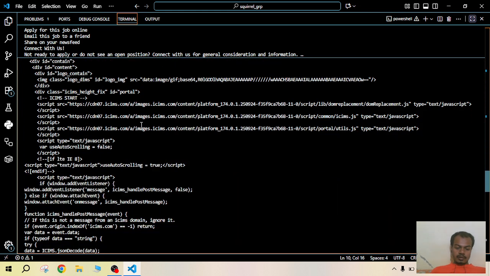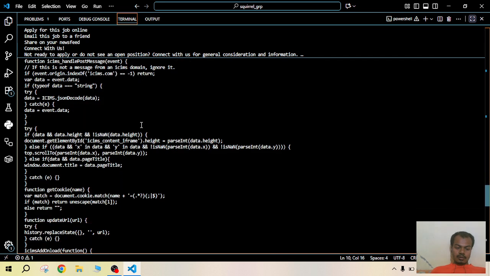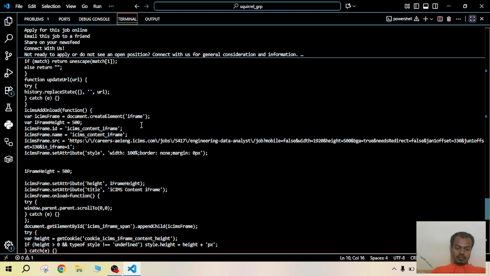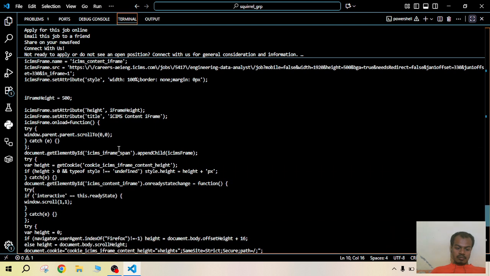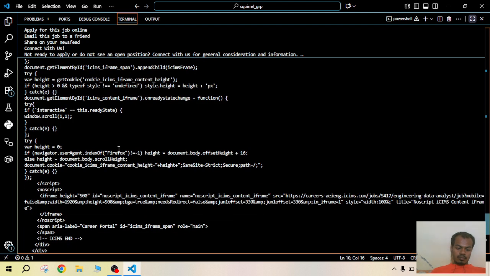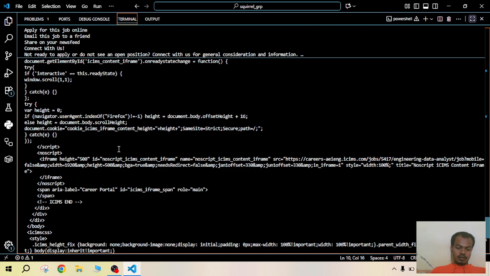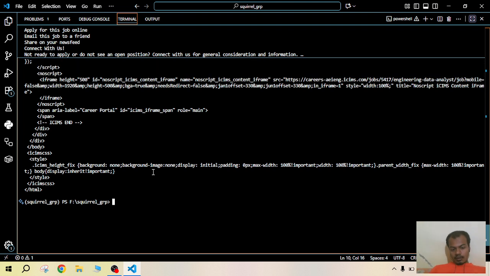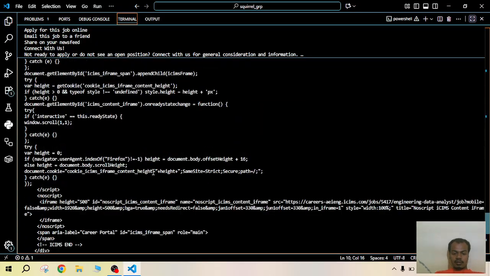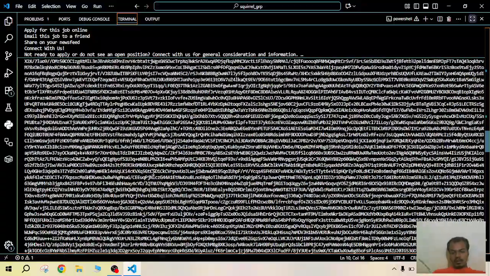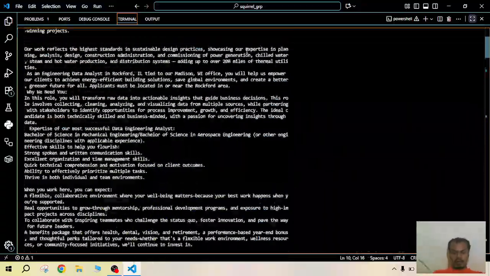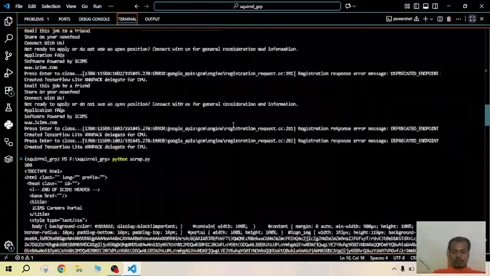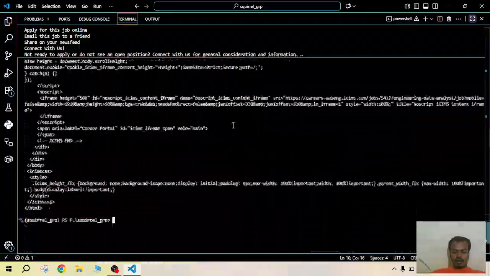Few dynamic scripts, JS scripts, nothing else. An iframe object, nothing else. So this means the text we need exists inside the iframe object. For this we can't use simple methods such as Beautiful Soup. We need to use something better.